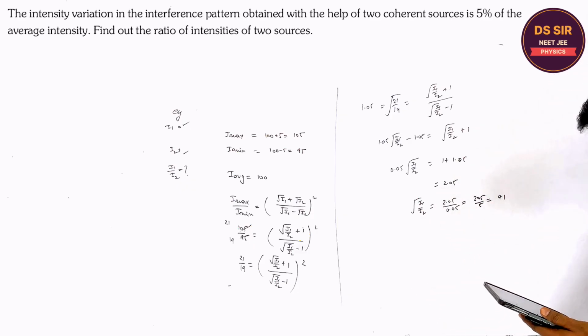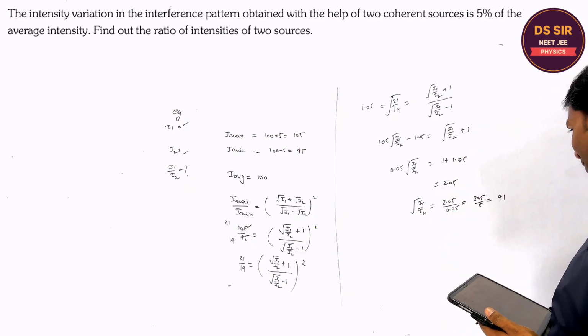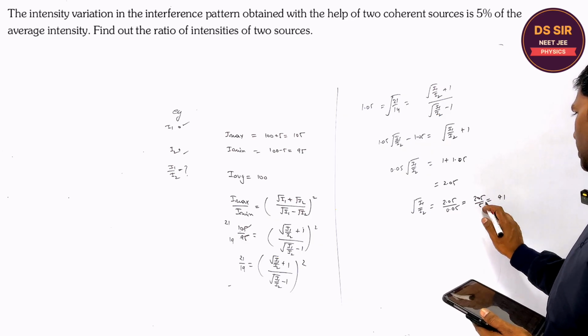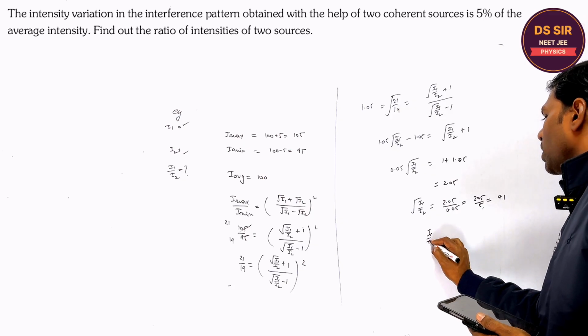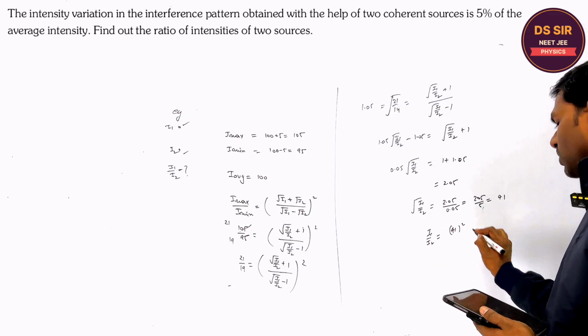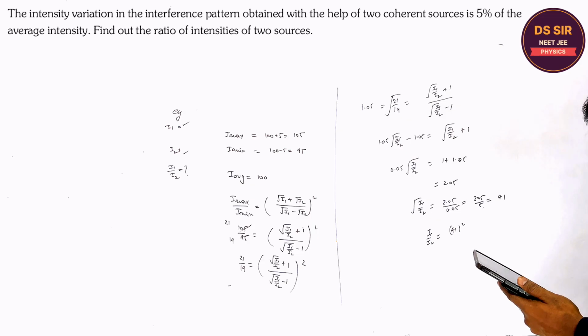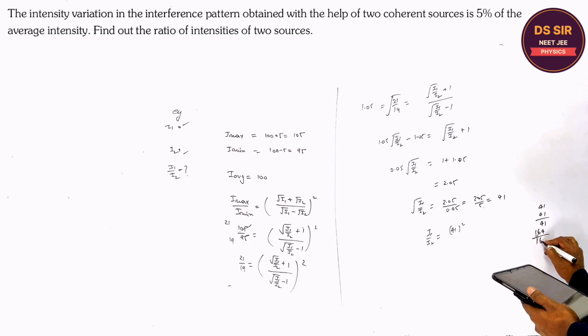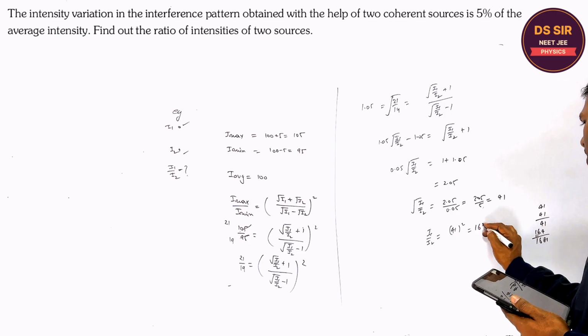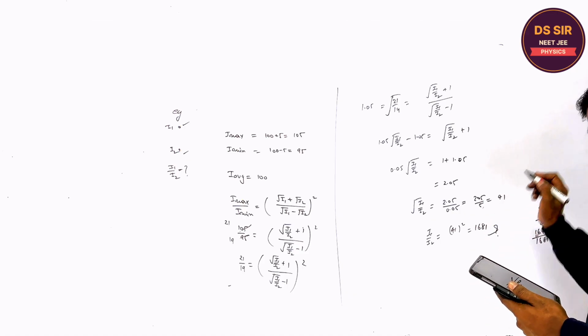It is 41, right? Yes. So I1 upon I2, whole square, is 41 square, right? So what is 41 square? Tell me. 41 into 41, 4 fours are 16, 81. So it is 1681, approximately. This is the ratio.